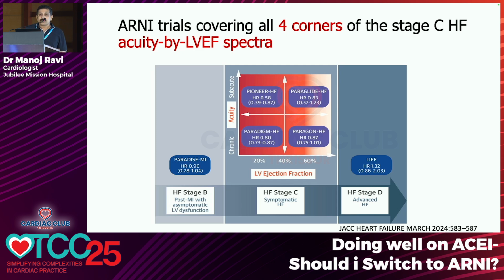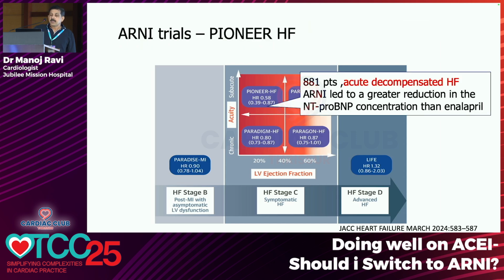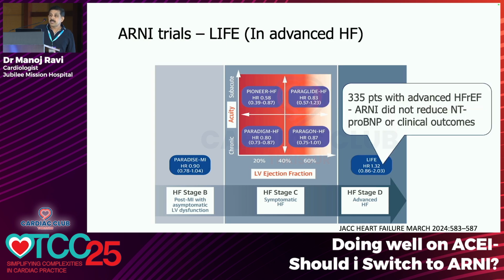We now have ARNI trials in different spectrums of stage C heart failure. We have PARADIGM-HF in chronic heart failure with reduced ejection fraction. We have PIONEER-HF, which was done in patients with acute decompensated heart failure. In PIONEER-HF, we showed that ARNI led to a greater reduction in NT-proBNP compared to enalapril. We have the LIFE study, which was done in patients with advanced heart failure, but it was a negative trial. It showed that ARNI did not reduce NT-proBNP or clinical outcomes when compared to an ACE inhibitor.